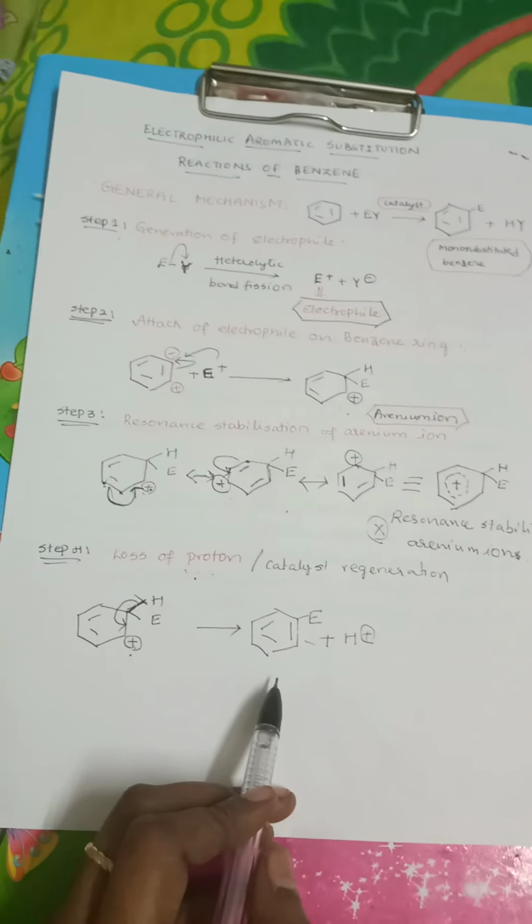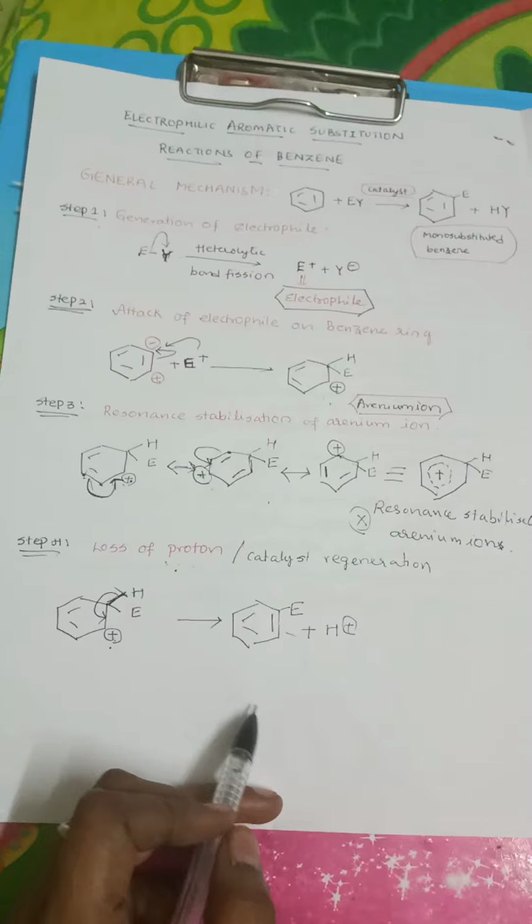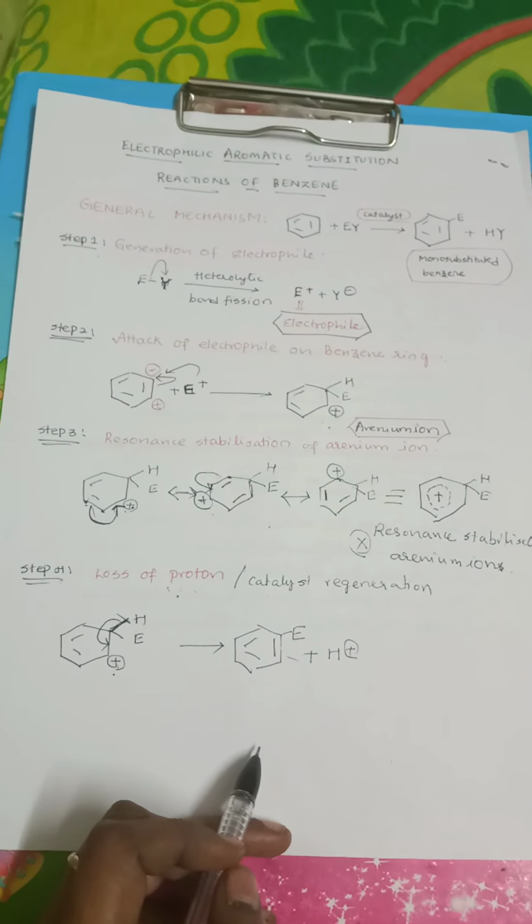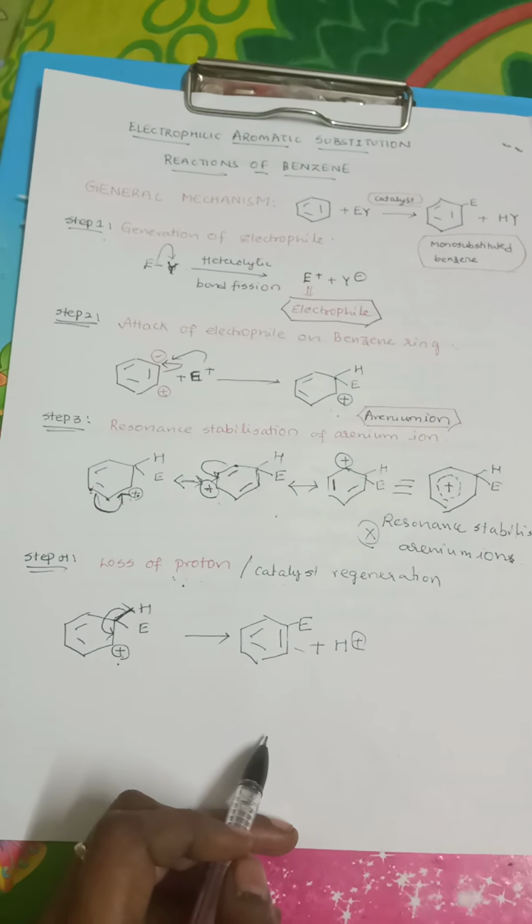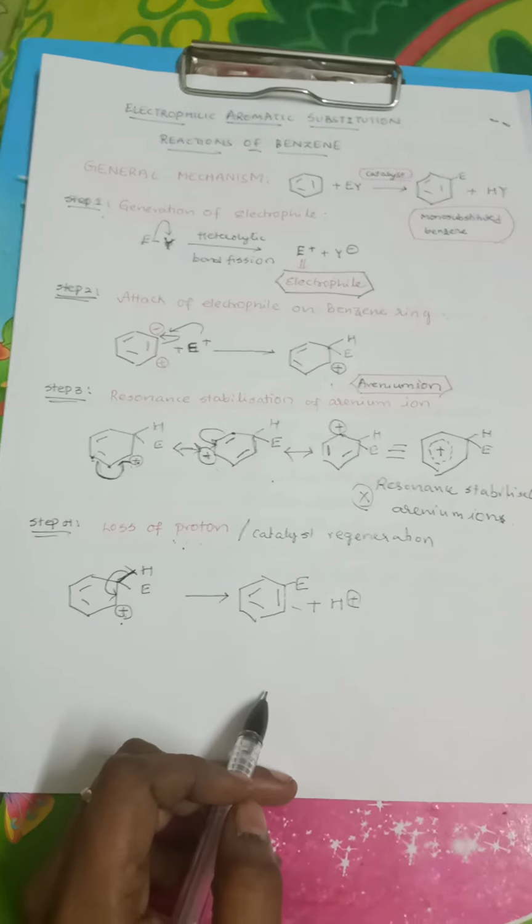For this we have various examples like halogenation, sulfonation, nitration, Friedel-Crafts alkylation, and acylation. All this we will discuss in the next coming classes.